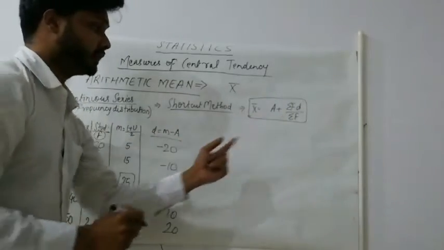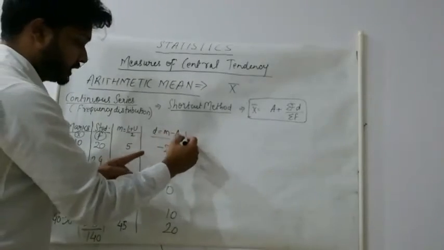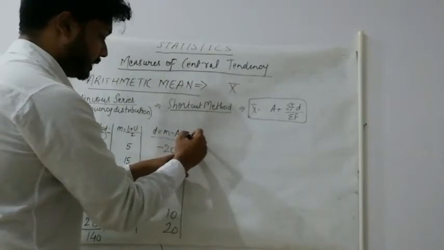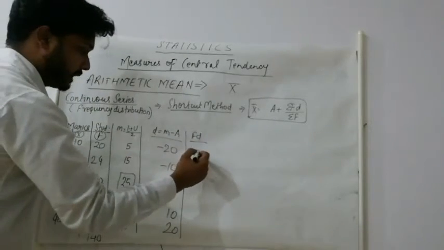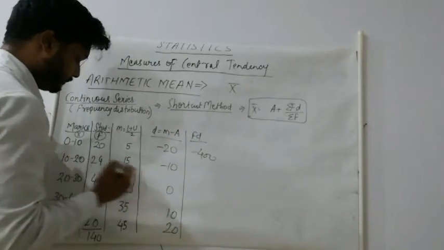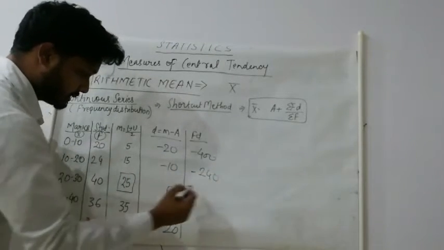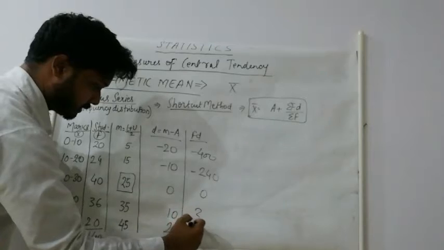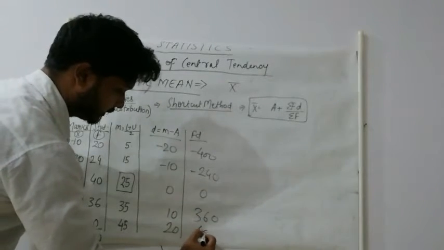Now what we need to find out? F into d. F we are having and d also we are having. Just multiply this. Minus 400, minus 240, 0, 360 and 400.